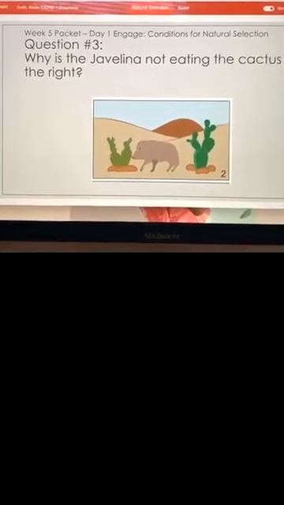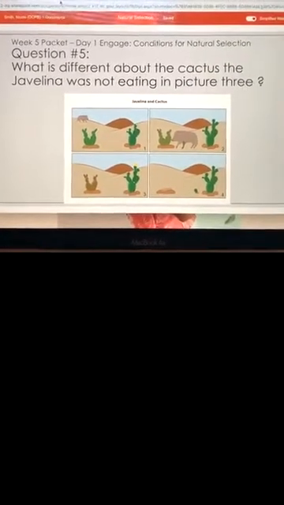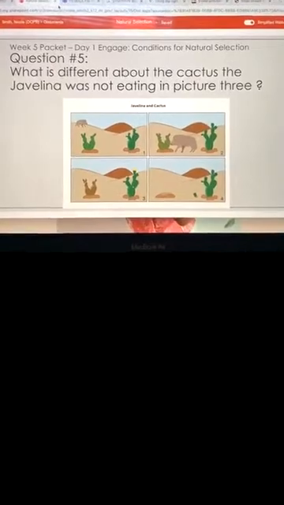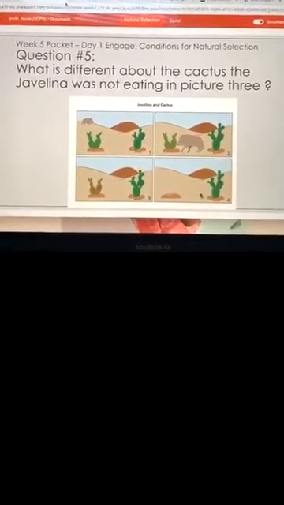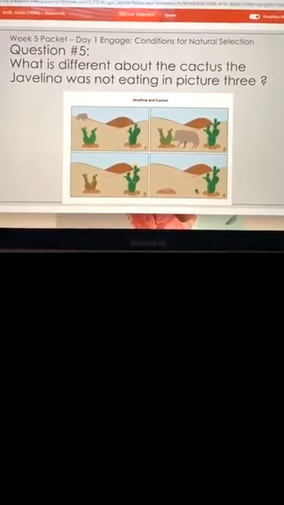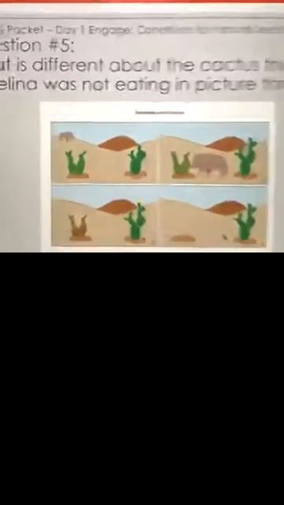All right, moving forward. So we did question 4, question 5. Randy, can you read the question and give us your answer, please? What is different about the cactus the javelina was not eating in the picture? In picture 3, it is alive and it has an extra one. What do you mean?